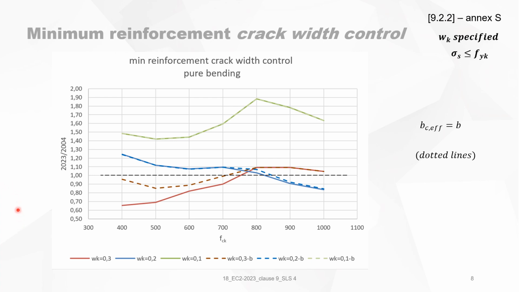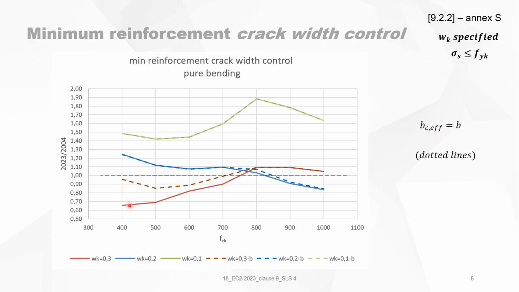Now, the use of BC effective makes the calculations always more complicated because they depend on N and on phi. So when we now put BC effective equal to the width of the beam, and you redo all the calculations, then you will see that the dotted line is with BC effective equals B. It simplifies the calculations enormously. So you see for the green, it makes no difference at all. The green, which is for a crack width of 0.1 millimeter, the full line is equal to the dotted line. So why should you use BC effective? Because it makes no difference.